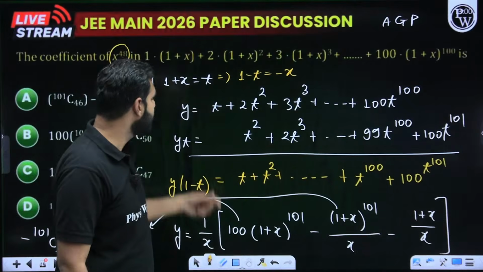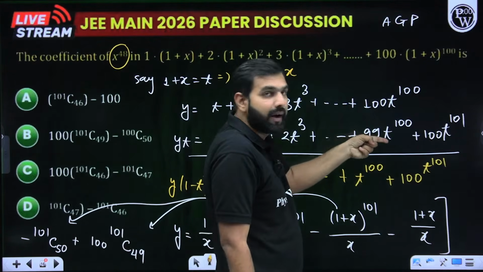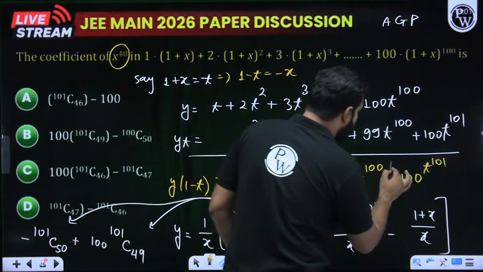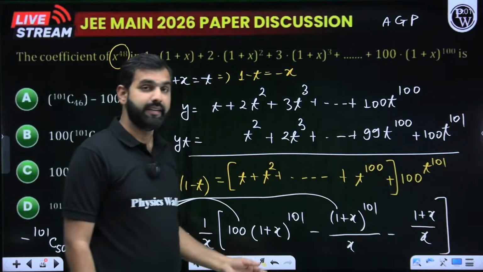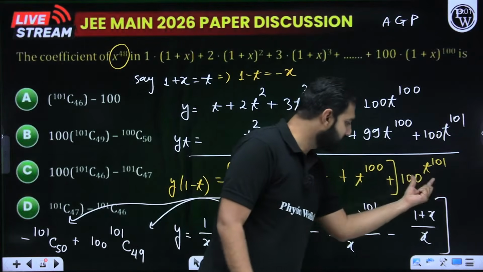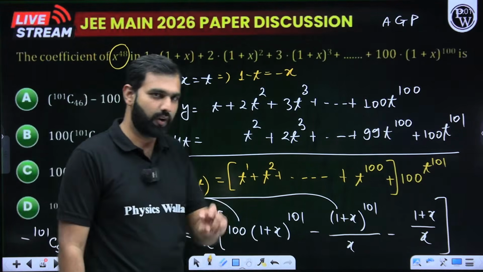Now what I do next is, this is t, then t square, then t cube, till t to the power 100. This is a GP with the first term as t, common ratio as t, and there are 100 terms in it. I hope you know how to find the sum of it. Second thing, this is what you're left with. Now, when you take this 1 minus t on the other side, now again I'm substituting.